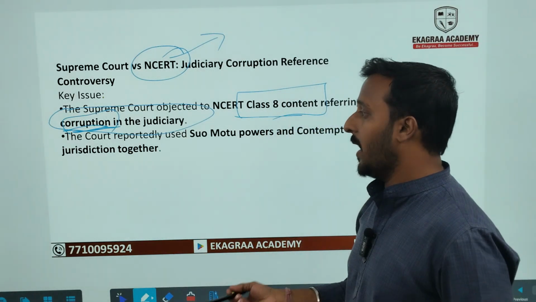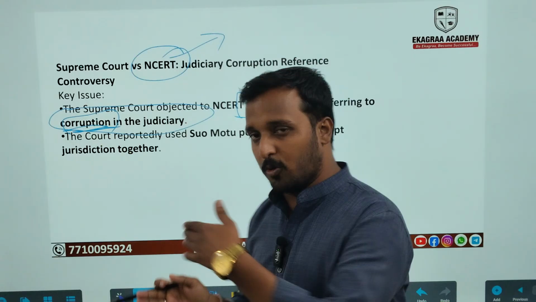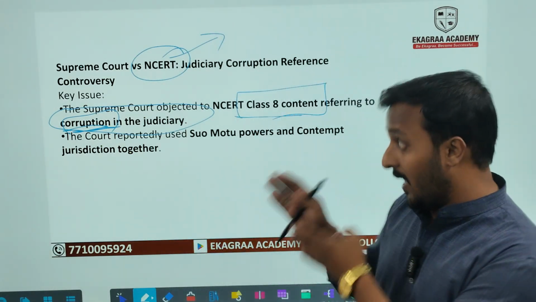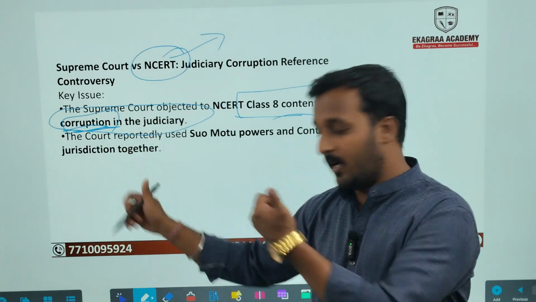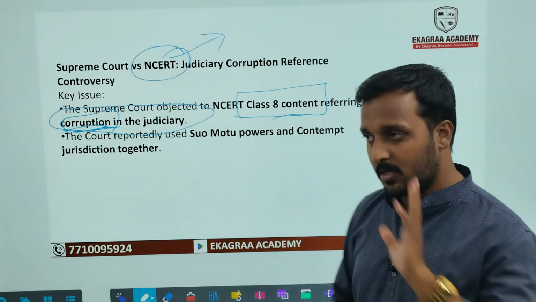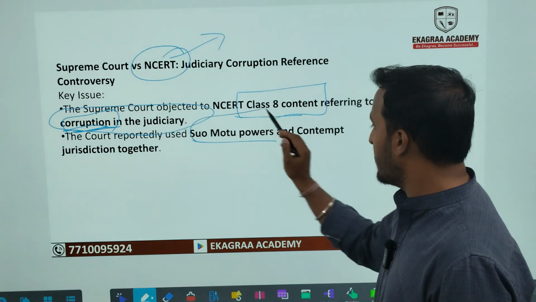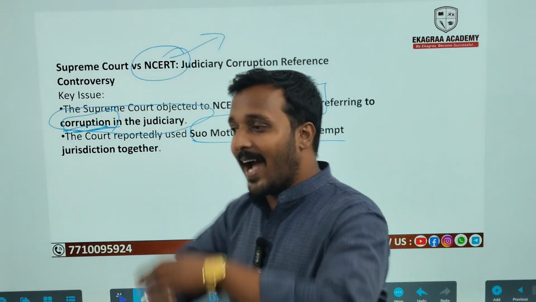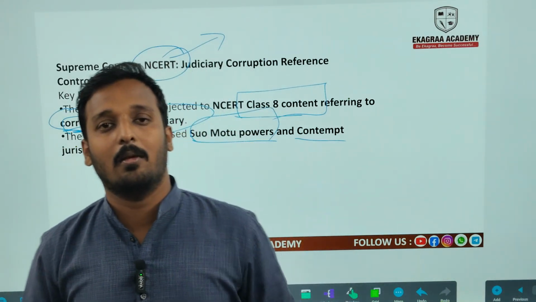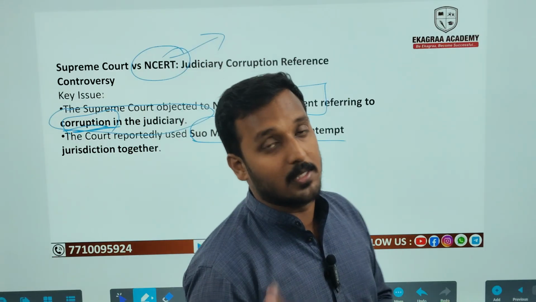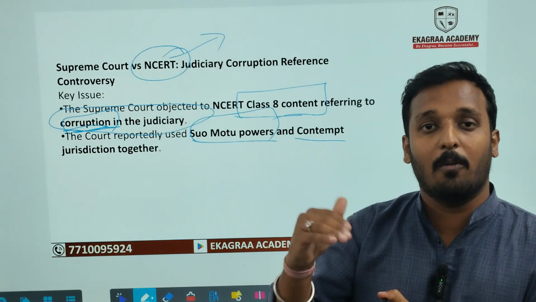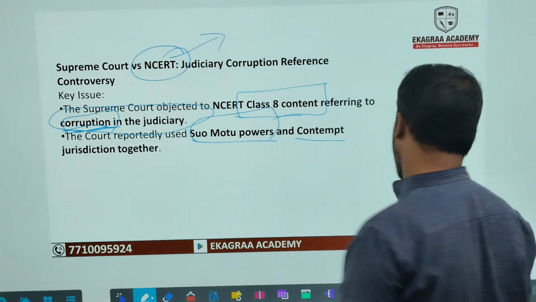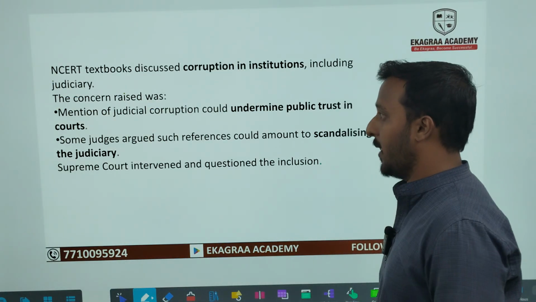So let's try to understand what actually offended the Supreme Court, and secondly, how the Supreme Court gets the power to take action on this aspect. We need to understand two important things: number one, suo motu powers, and number two, contempt jurisdiction, because this entire case was taken by the Supreme Court on its own cognizance. It means no one has formally complained, but the Supreme Court took this case on its own. So try to understand its real meaning and the legal aspect.